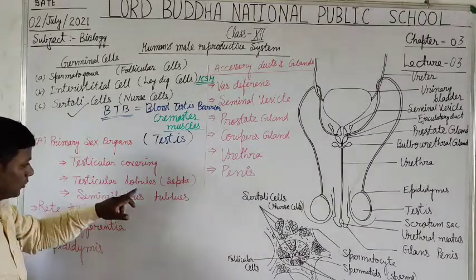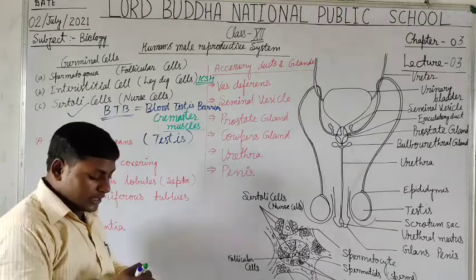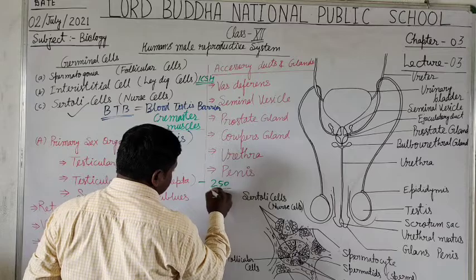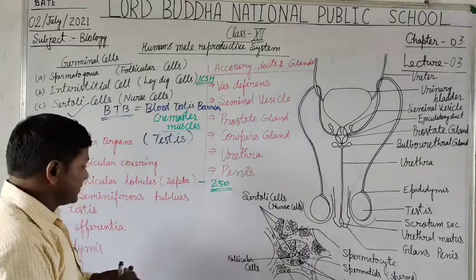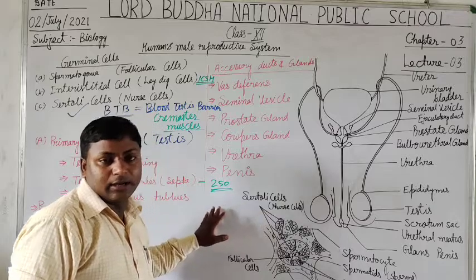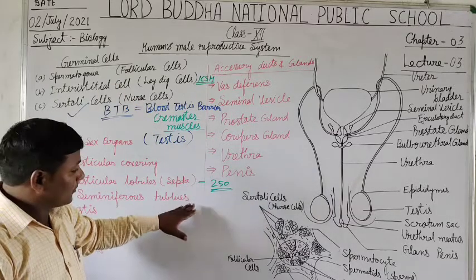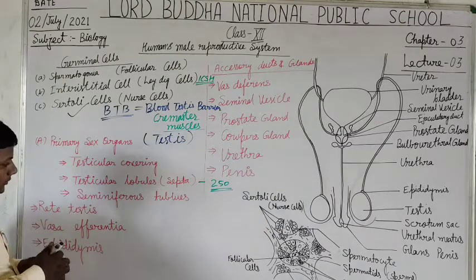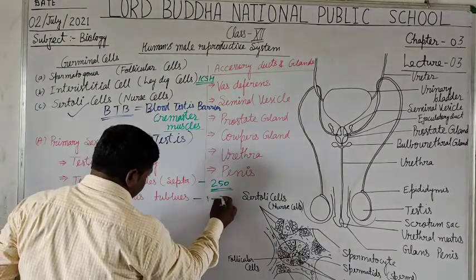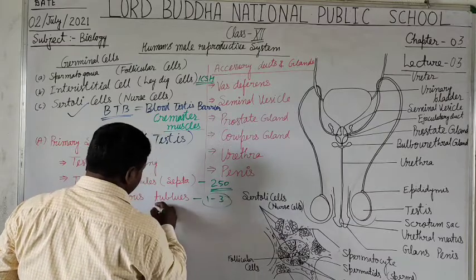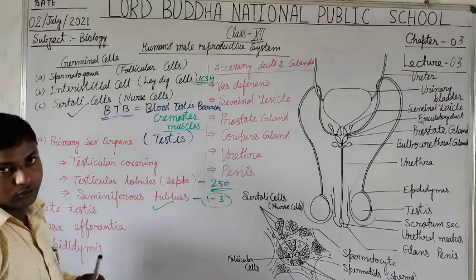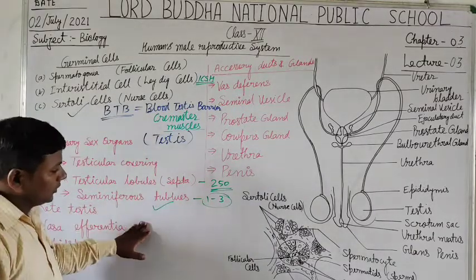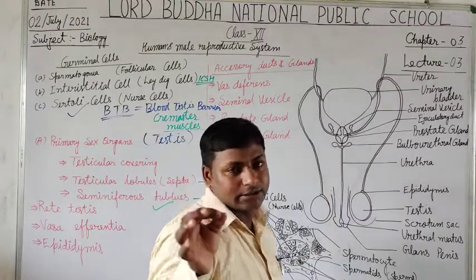Now students, testicular lobules. Testicular lobules are septa. There are about 250 testicular lobules present in each testis, and each testicular lobule contains about 1 to 3 seminiferous tubules. The seminiferous tubule performs the main function of production of sperm.